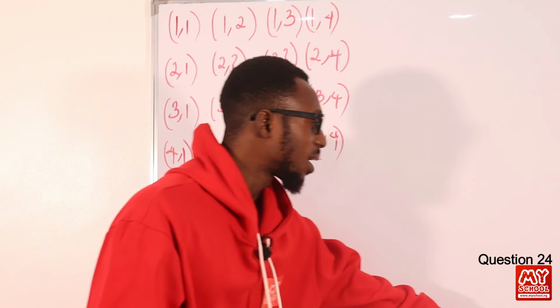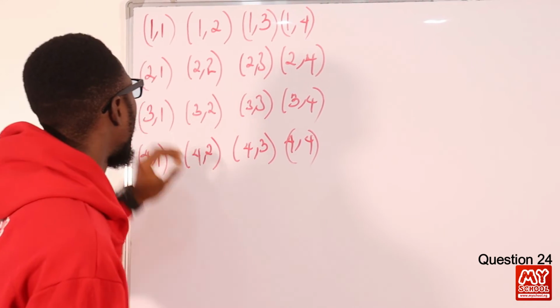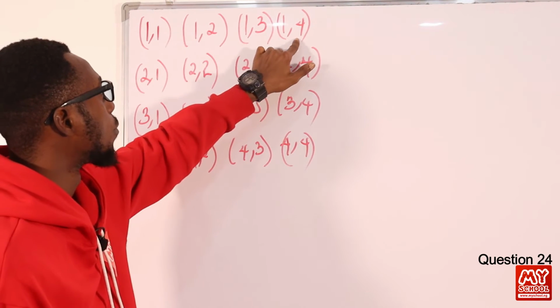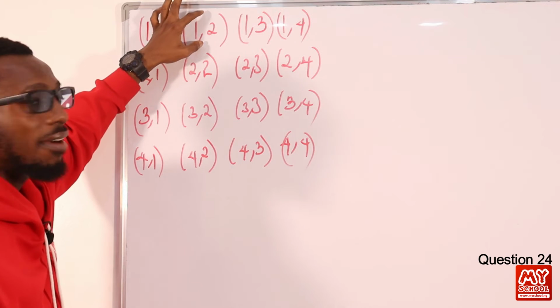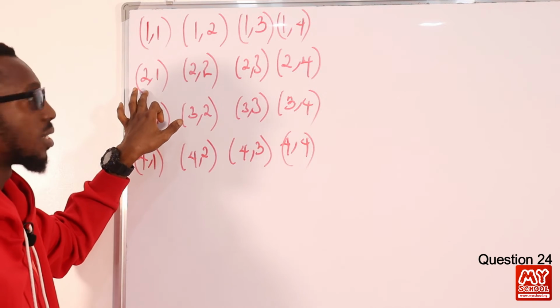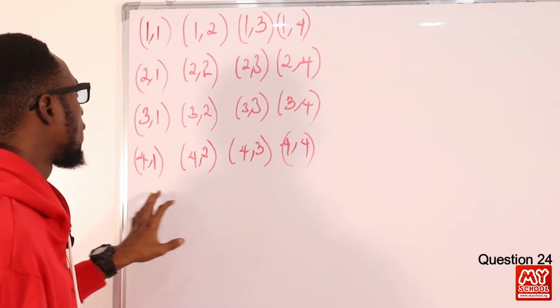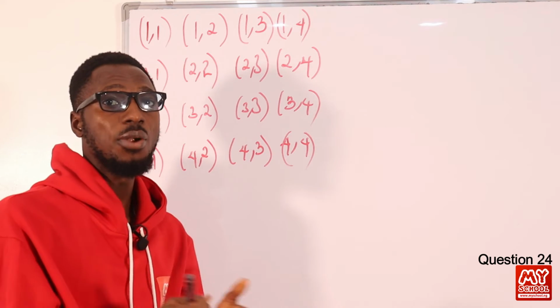So let's look at a scenario whereby we allow repetition. So I can have 1, 1. I have 1, 2, I have 1, 3, I have 1, 4. I can have 1, 2 and 2, 1. I can have 1, 3 and 3, 1. I can have 1, 4 and 4, 1. I can have 2, 4 and 4, 2. So that's a scenario for repetition.